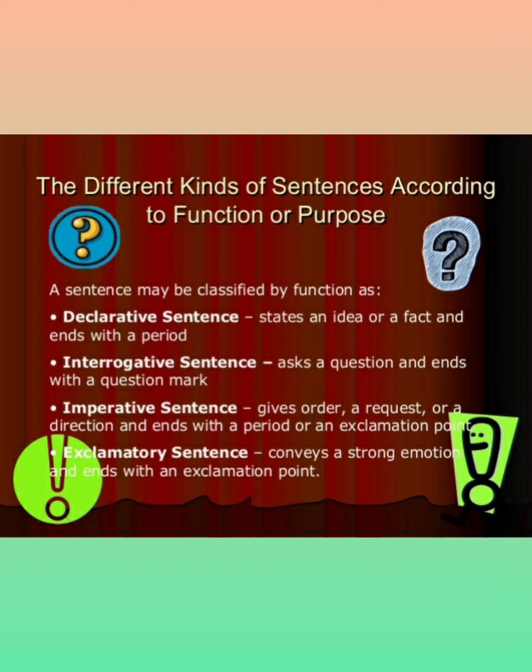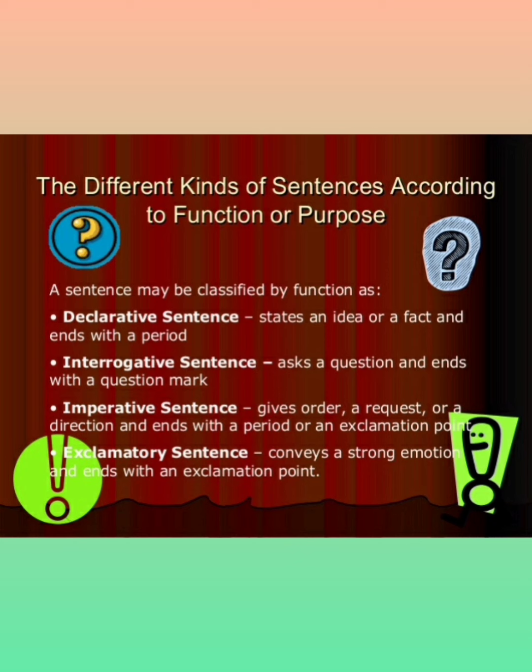So these are the different kinds of sentences according to function or purpose. Now we have to share what we have learned. A sentence may be classified by function as declarative, interrogative, imperative, exclamatory, and optative also. Now we are going to share what we have learned. Declarative: it states an idea or a fact and ends with a period, meaning a full stop.